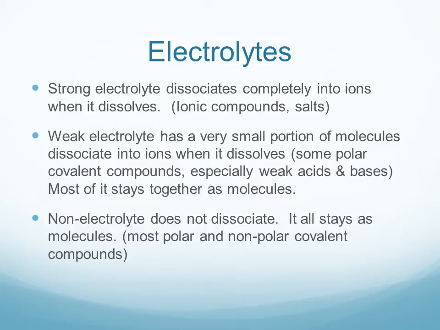A weak electrolyte is a little bit in between. Some polar covalent compounds, especially weak acids or weak bases, mostly stay as molecules, but there's a very, very small percentage that dissociate into ions. And so there is a small amount of ions in solution, and that's a weak electrolyte.